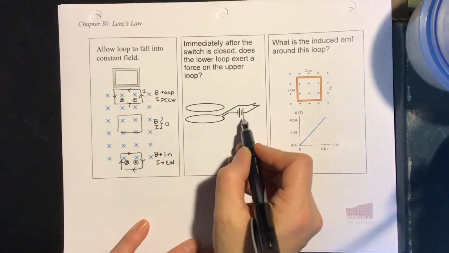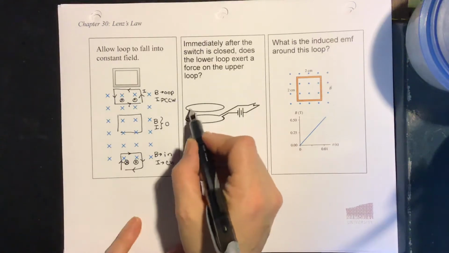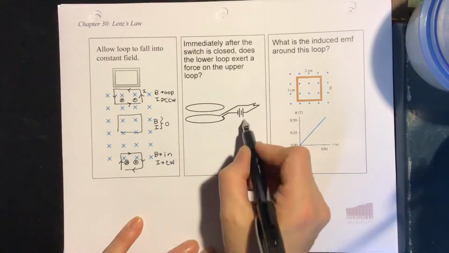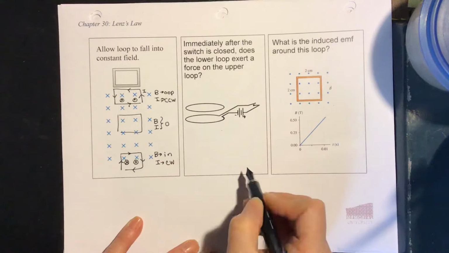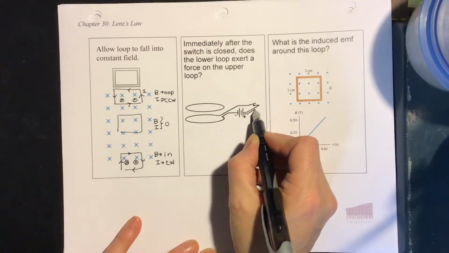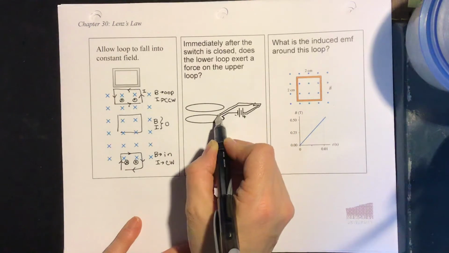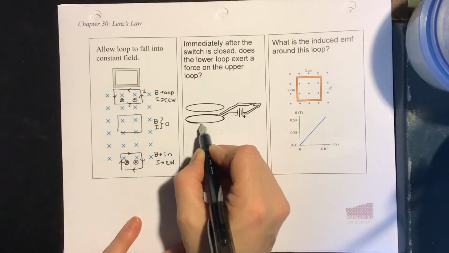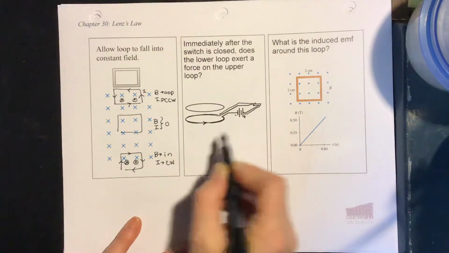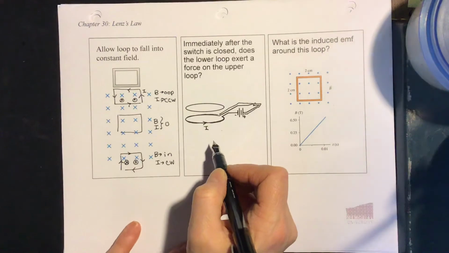Next one, we have a circuit set up. Immediately after the switch is closed, what happens to this top loop? So let's ask what happens. We'll label those plus and minus. If we close the switch, the current flows out of the positive, comes around the loop, and in and around this loop this way. So the current will flow in this direction. This is the front and this is the back. There's the flow of current in the bottom loop.